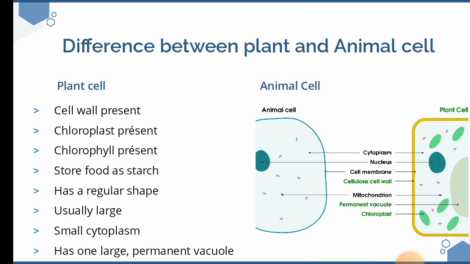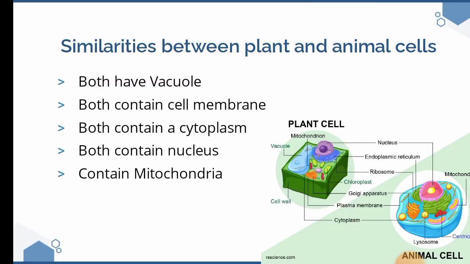Let us move to the next slide. Similarities between plant and animal cells. Both have a vacuole. Both also have a cell membrane. They both have cytoplasm, they both have a nucleus, and they both have mitochondria.